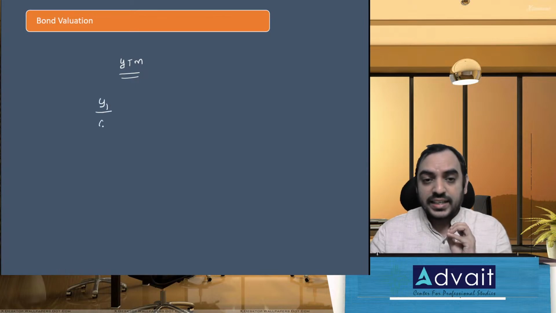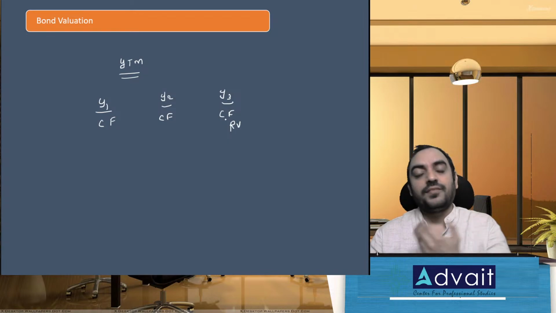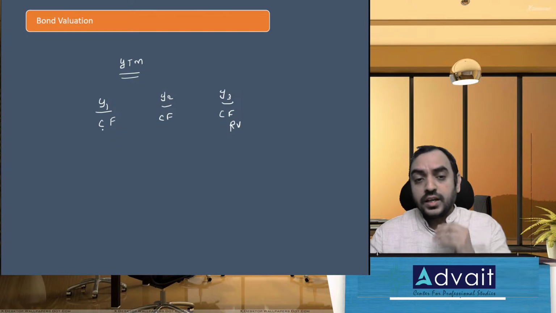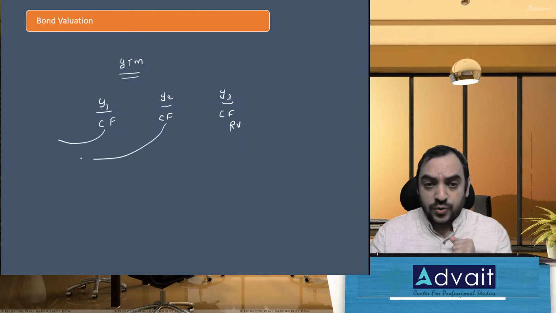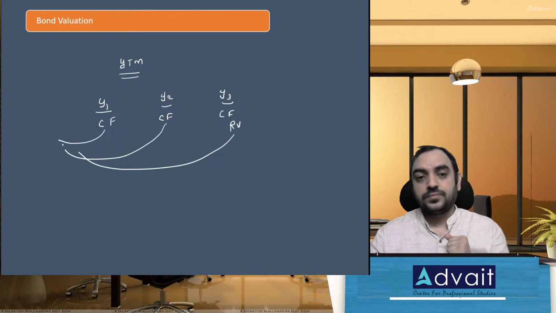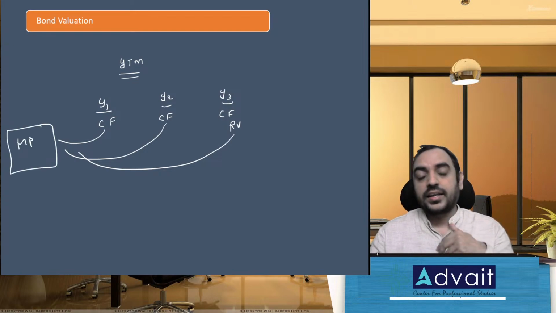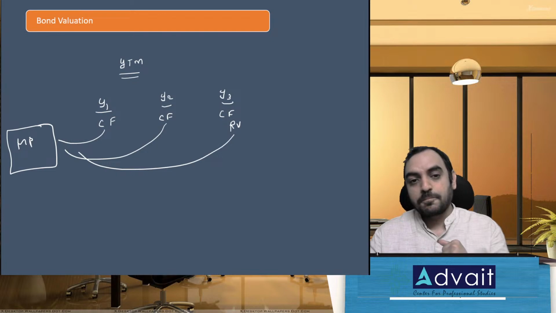At year 1, I receive some coupon. I'll just call it as cash flow. Year 2, I receive some cash flow. Year 3, let's say I receive cash flow as well as redemption value. These are the inflows. And this, if I discount it, what I get is the market price.